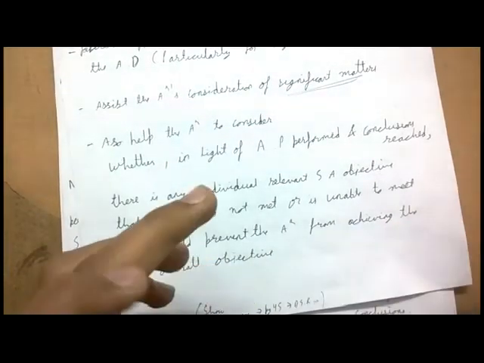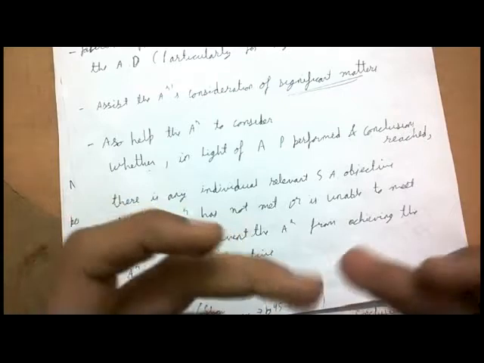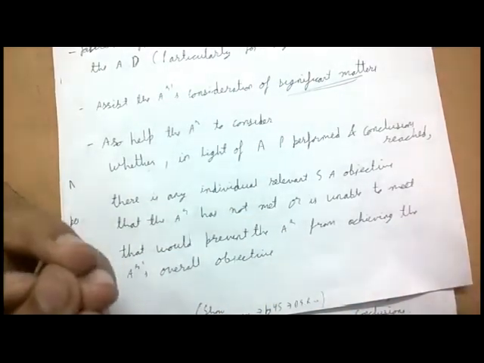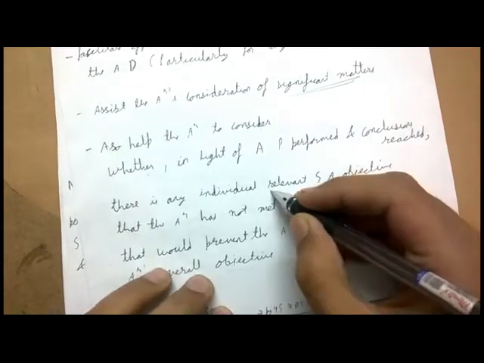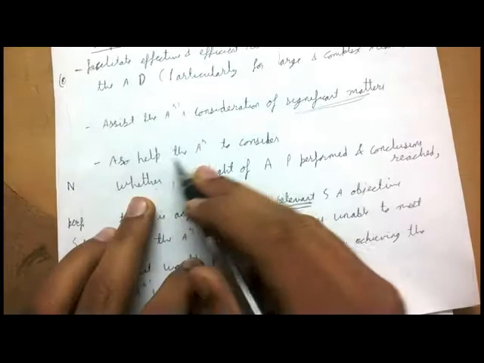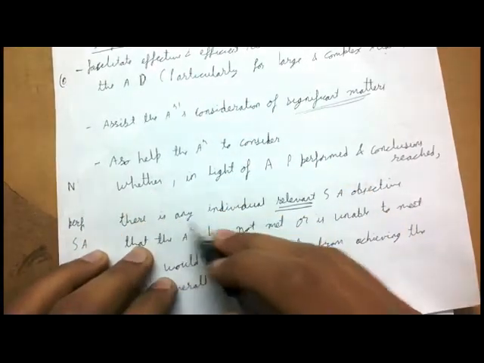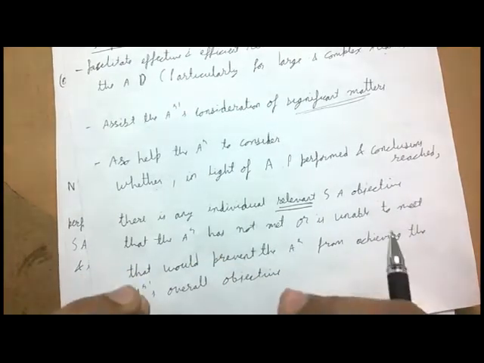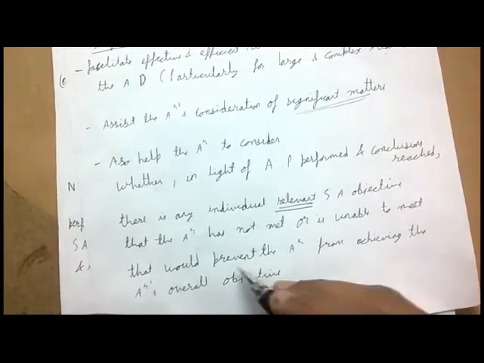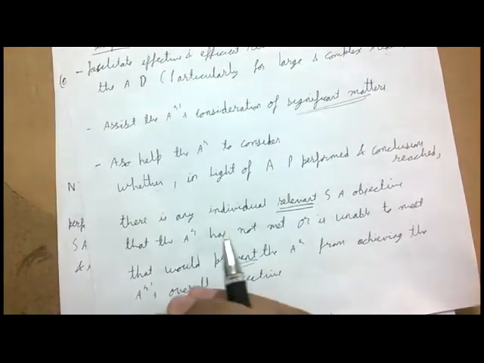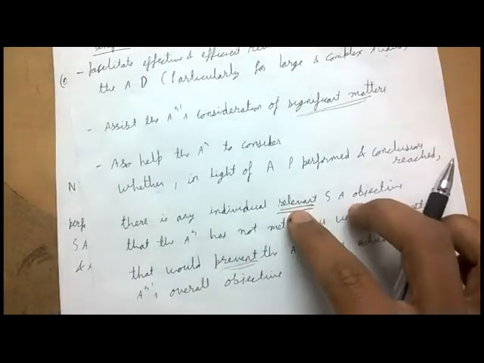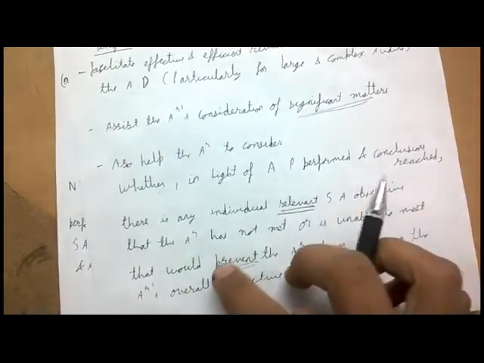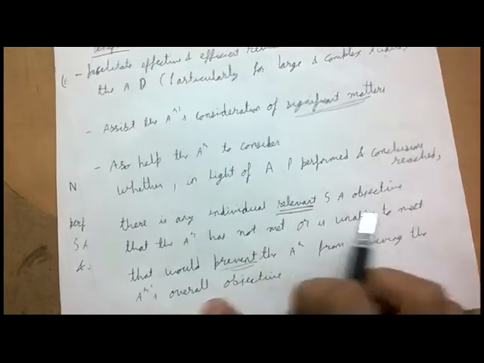There may be 30-40 standards on auditing, out of which maybe 15 or 20 are relevant. So each and every objective of these 15 to 20 standards on auditing should be achieved, right? So we are just concerned with the relevant ones. So it also helps the auditor to consider whether there is any individual relevant SA objective that the auditor has not met or is unable to meet, that would prevent the auditor from achieving the overall objective.